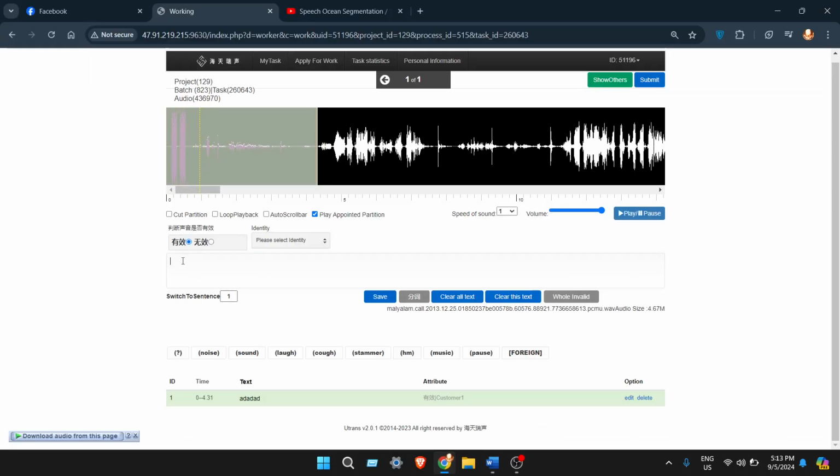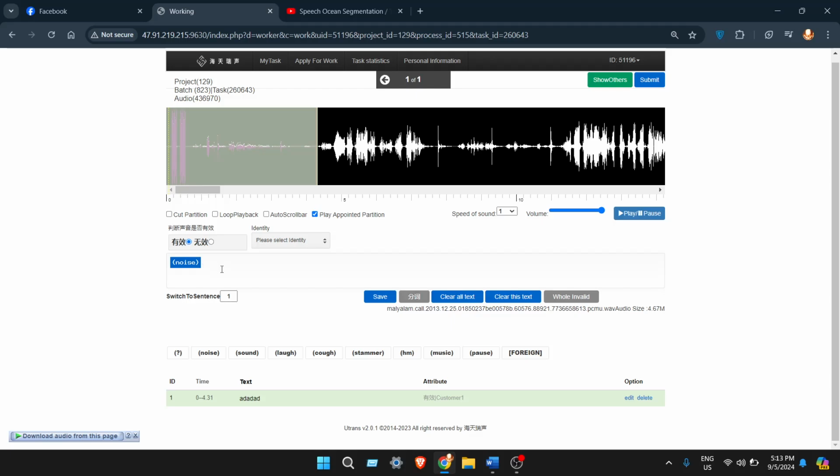In our case, there should be a noise segment because this segment started with noise. This tag indicates sounds that are not from a person. So I have clicked on the noise tag.